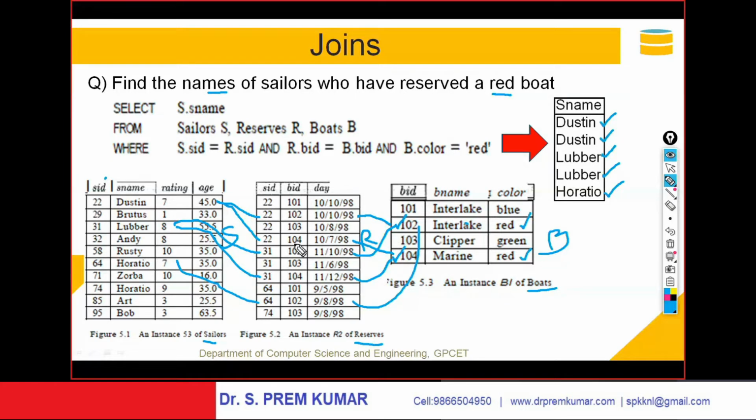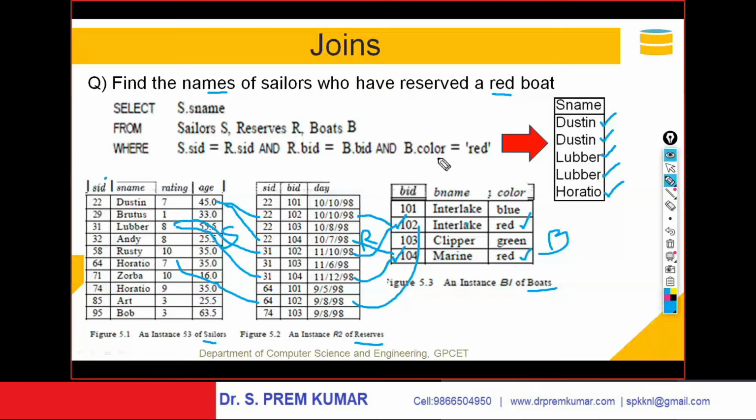You can just have a glance at this query. Select s.name. I want names from this. The sailors table I am calling S, the reserves table is R, and the boats table is B. Where s.sid is r.sid, and r.boat ID is b.boat ID.